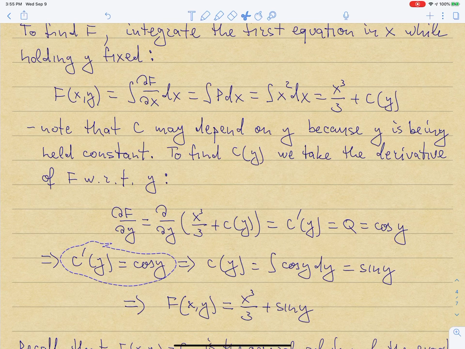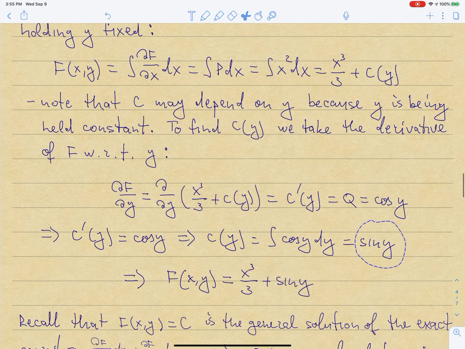But anyhow, if c prime of y is cosine of y, then c of y is the antiderivative of that, and the derivative of sine is cosine. So c of y is equal to sine of y, in principle plus a constant, but I'm not going to write a constant here, and it will be clear why in a second. Okay, so then I take this c of y that I found, and I substitute it into the expression for capital F, and I end up with this.